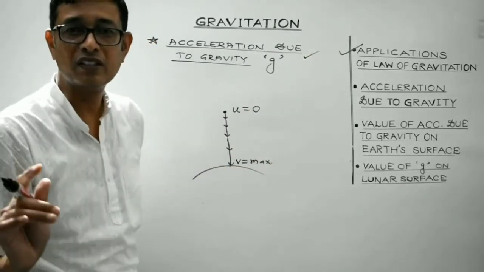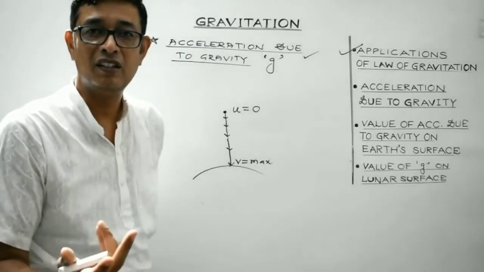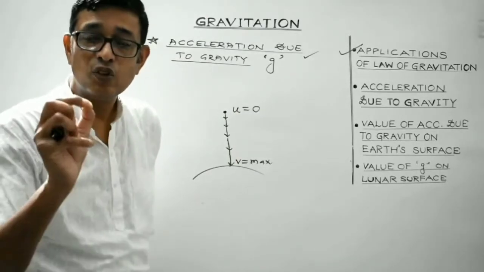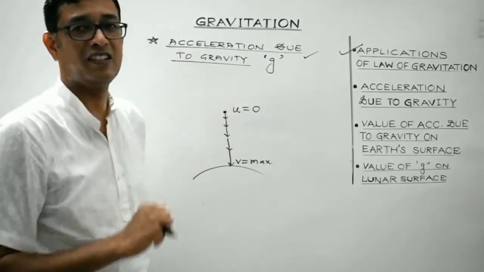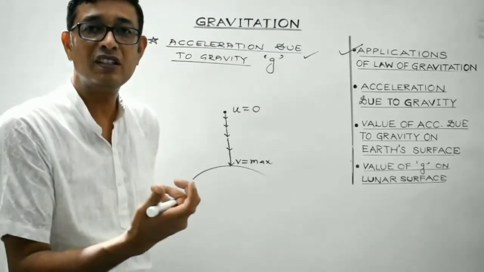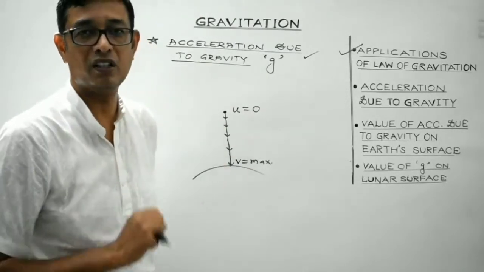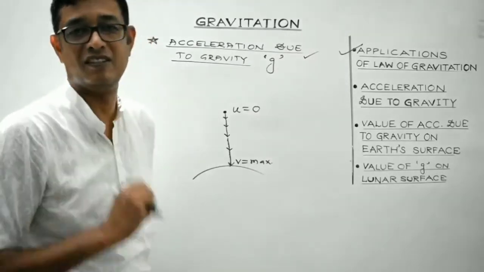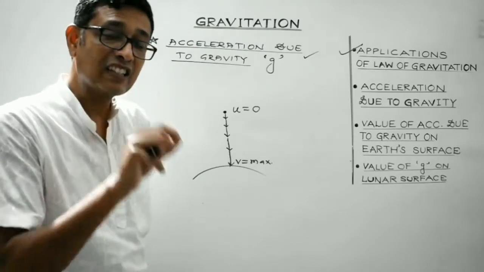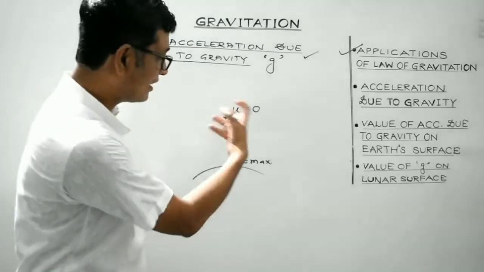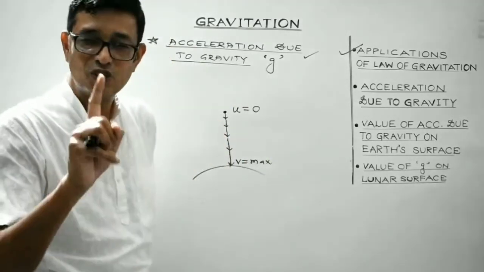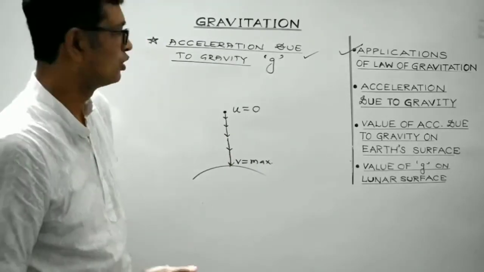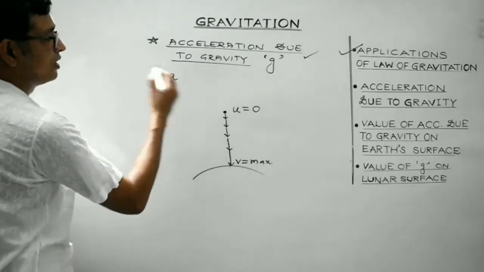So nothing new, students. Acceleration means change in velocity. So here also the change in velocity is taking place, and here only the magnitude of the velocity is changing. That change in the velocity is producing an acceleration in the body, and this acceleration is produced due to the force of gravitation. And this acceleration with which a body gets attracted towards the center of the earth is known as acceleration due to gravity. Clear, students? So we generally represent acceleration by small letter a.